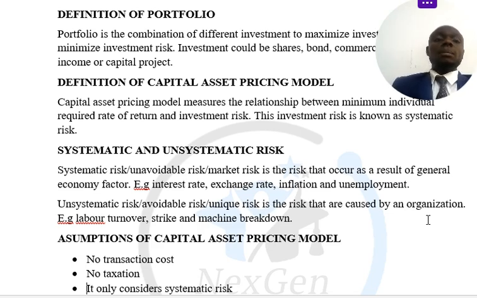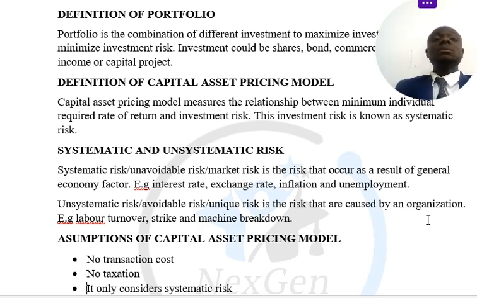So that is what I'm trying to explain here: systematic risk is a risk that cannot be avoidable, right? Inflation, government policy, it cannot be avoidable. Unsystematic risk can be avoidable. These are the risks that are caused by the entity itself, right? The labor turnover, the strike, and the machine. These are the things that could affect my expected return.